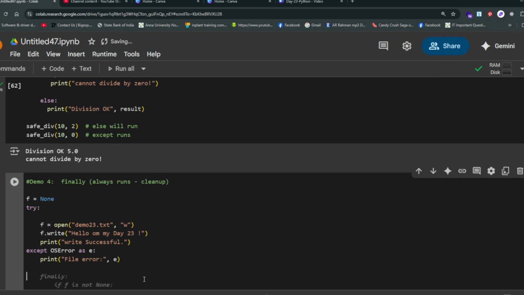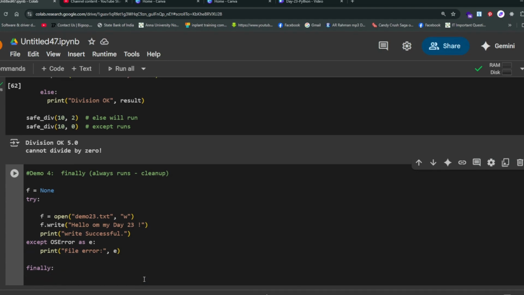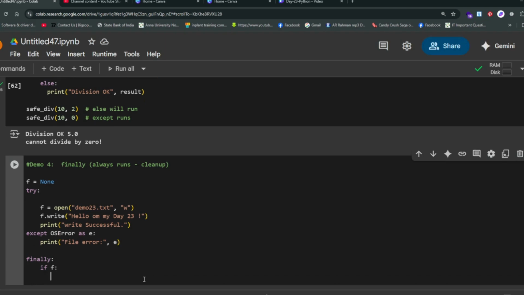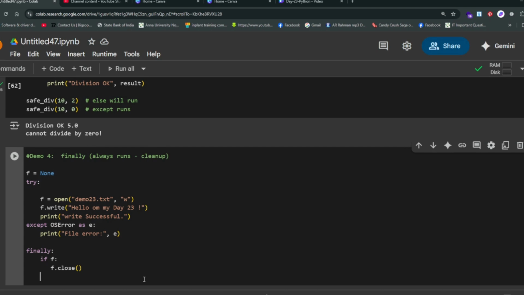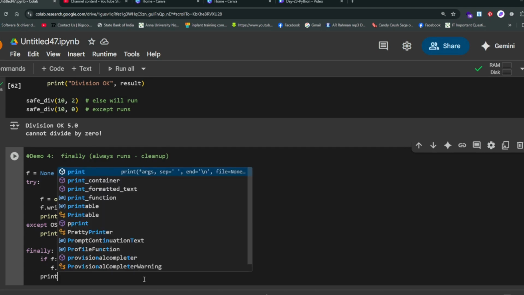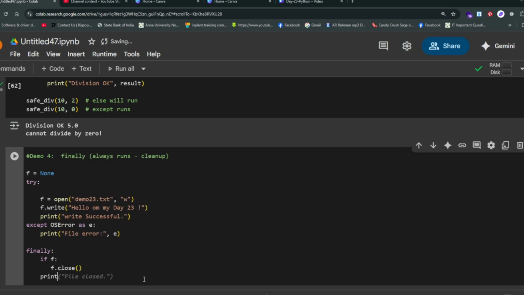Now you see here, finally: if f, f.close, print file closed.